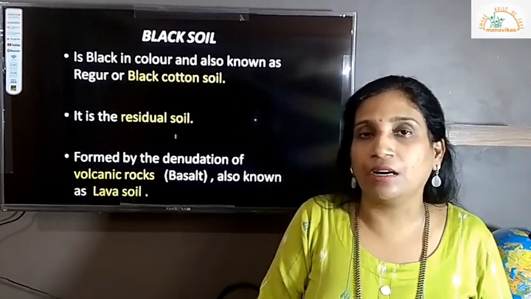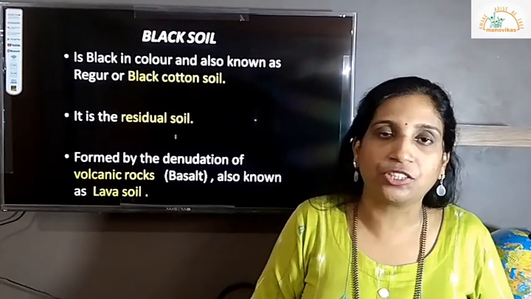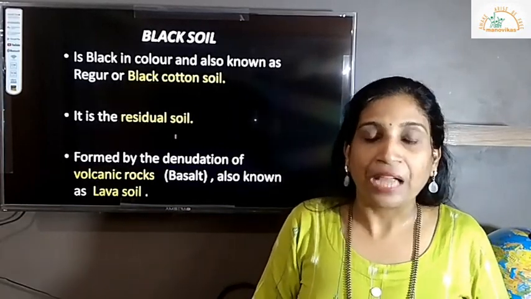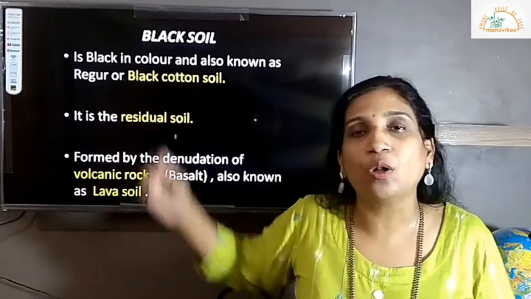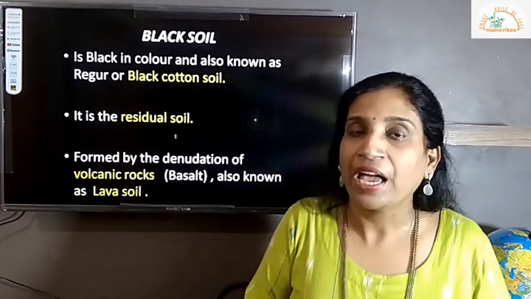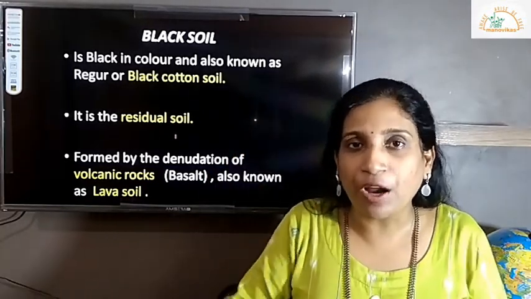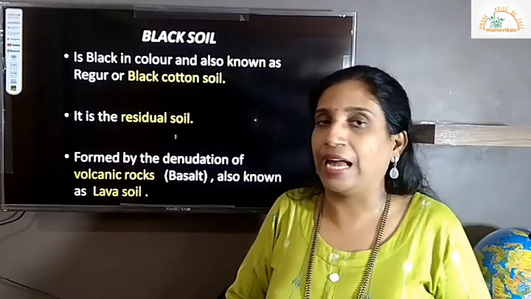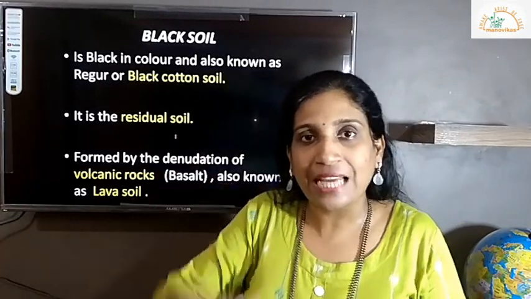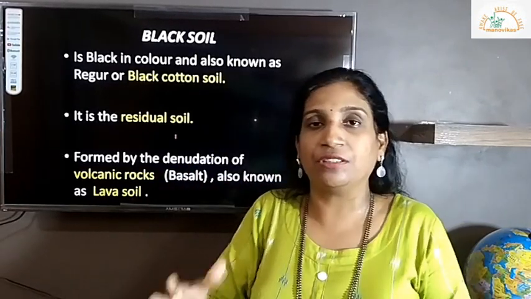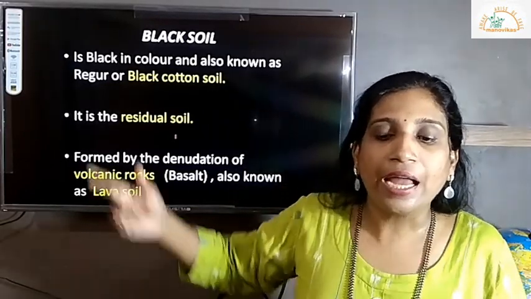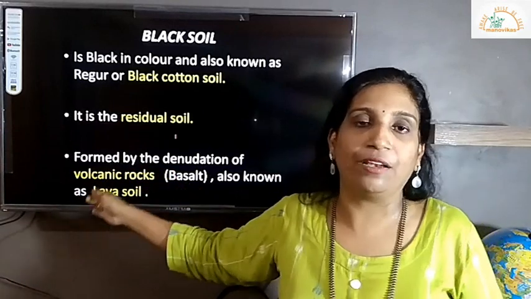After weathering, transportation and disintegration of the rocks, the soil which is generated is obviously black in color, and that is what we have, the black soil, which is also called residual soil. Residual means, after washing away all the nutrients, whatever is left over in that particular topography, the Deccan Plateau, is called residual soil. It is what remained after taking away the soft material, and it is formed by denudation of the volcanic rocks.